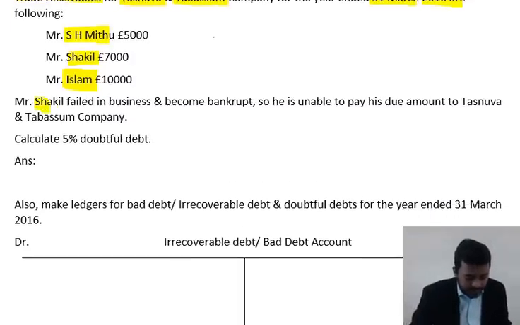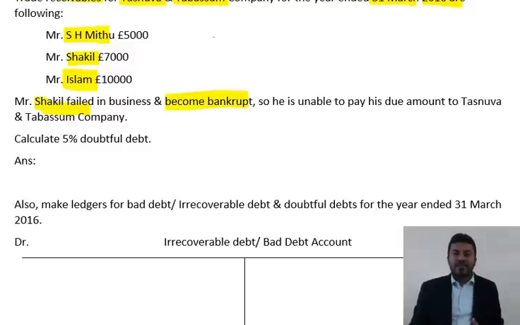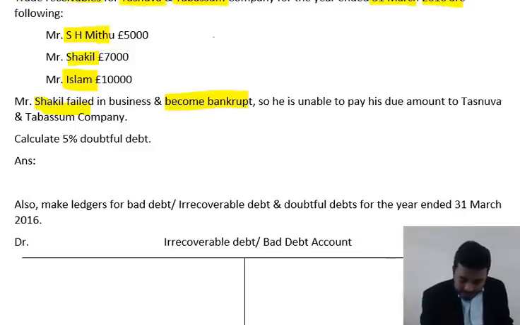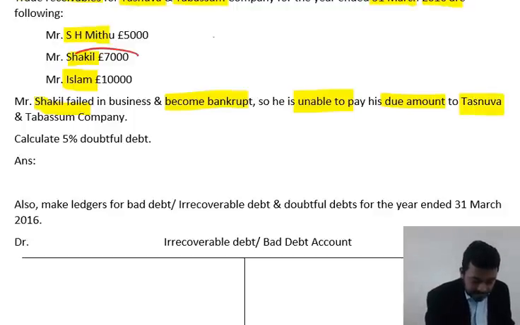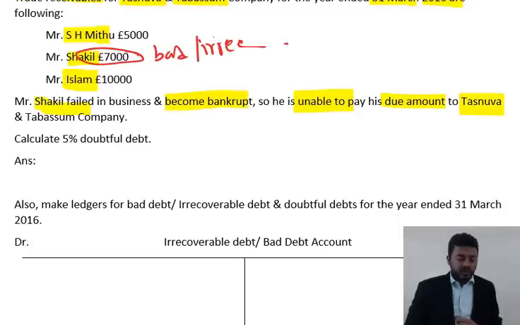It said Mr. Shekel failed in the business and became bankrupt. Oops, there is a problem. If he is bankrupt, he can't pay. It said further that he's unable to pay the due amount to Tasnuva. So immediately, Mr. Shekel's 7,000 becomes bad or irrecoverable. We can't recover it.